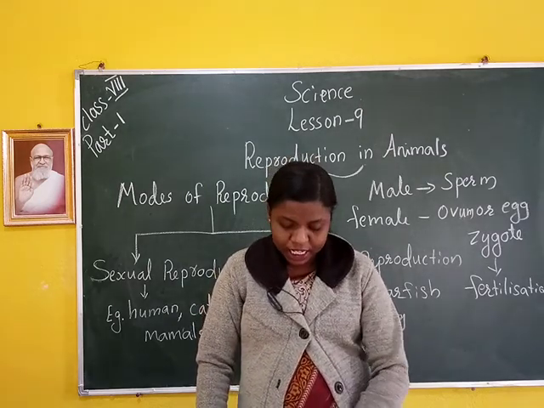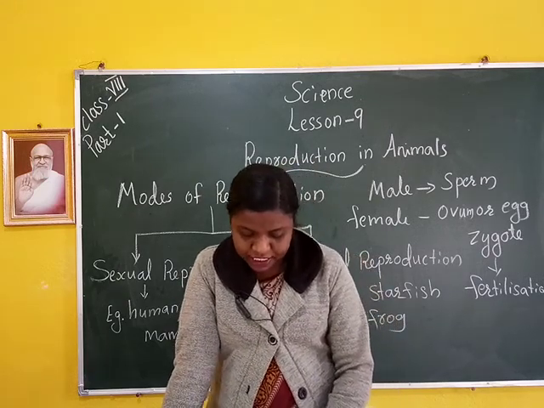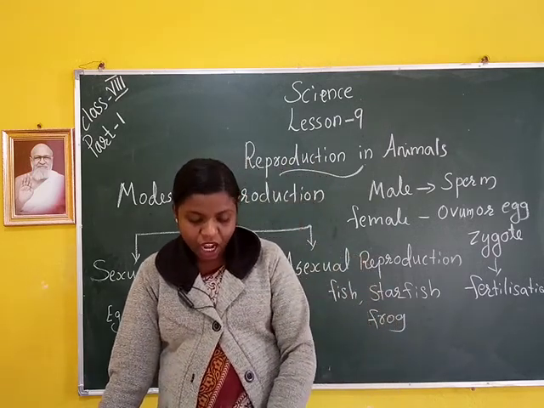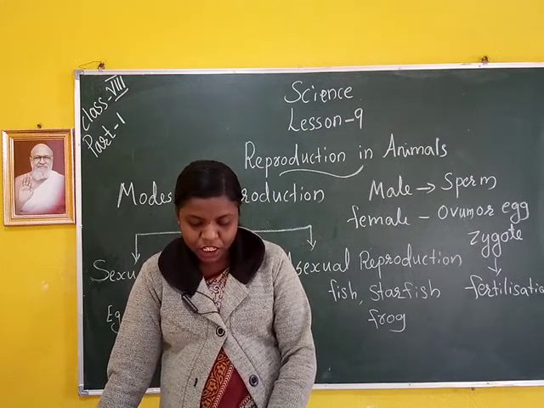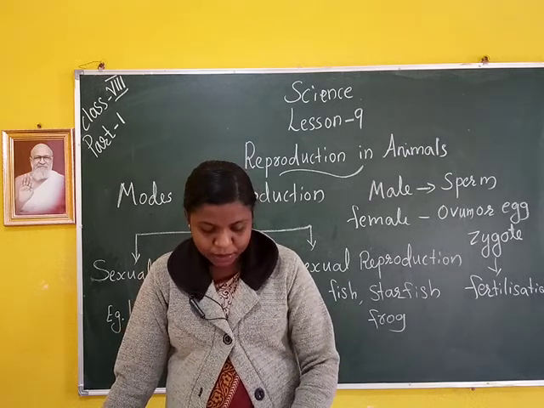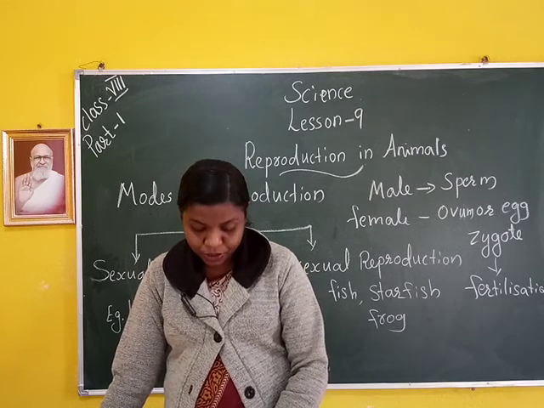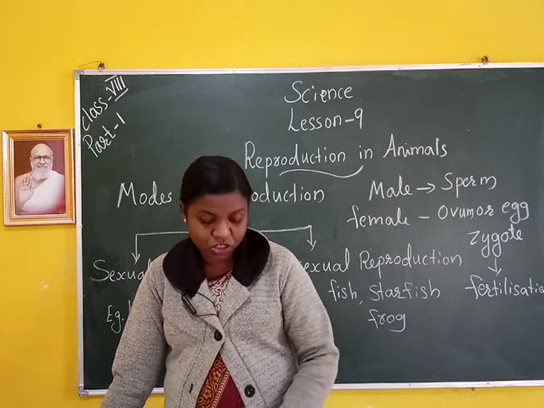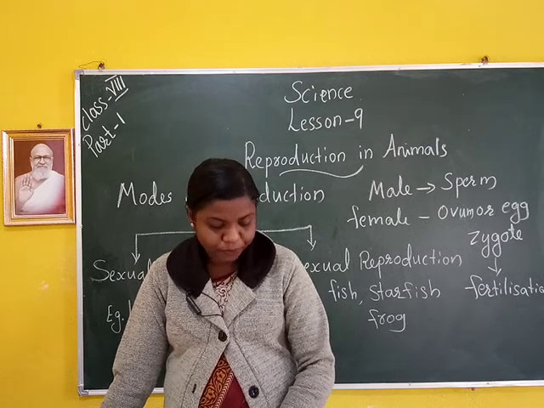How does the embryo develop? In human beings, after fertilization, the zygote travels down the oviduct. It divides repeatedly to form a ball of cells by cell division. The cells then begin to form groups that finally develop into different tissues and organs of the body. This developing structure is called the embryo.